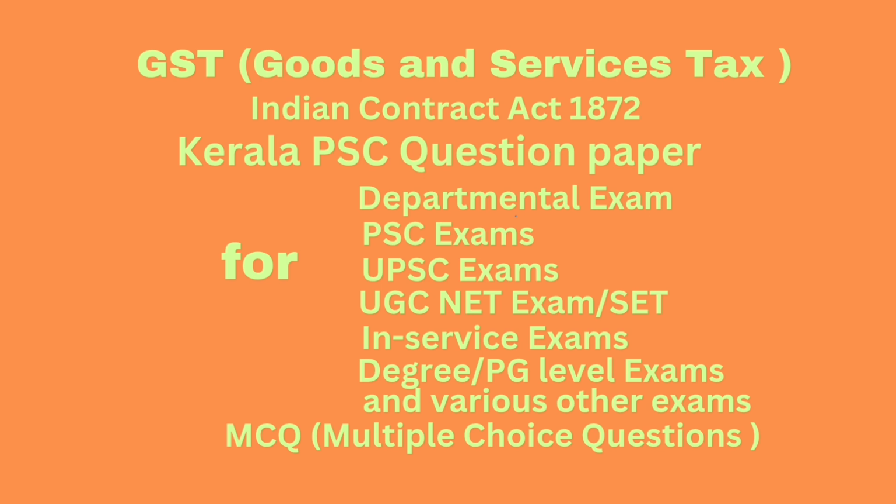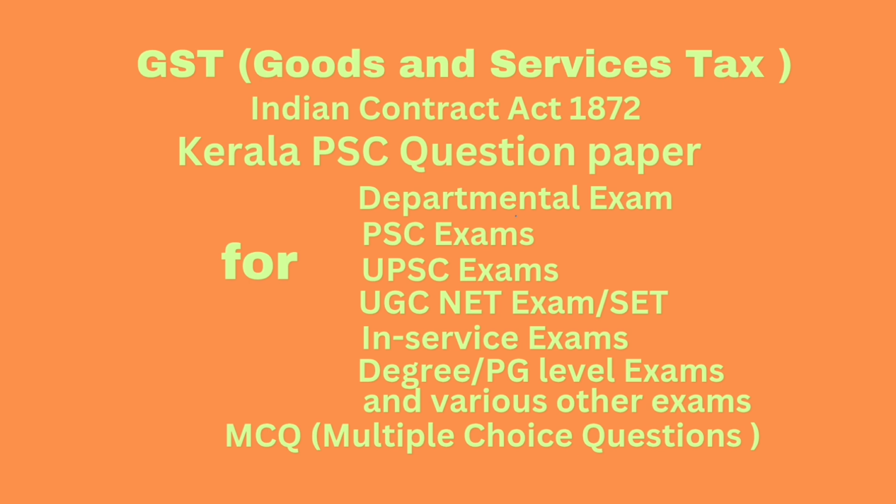Question number 90. Continuous supply of services means a supply of services which is provided or agreed to be provided continuously under a contract for a period exceeding dash, with periodic payment obligations. Answer, 3 months.